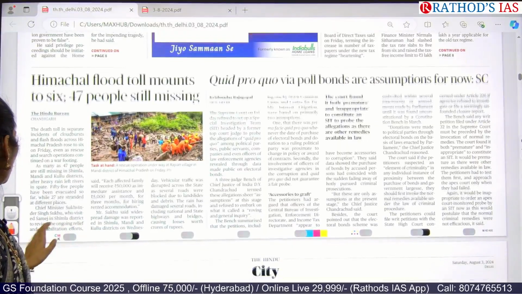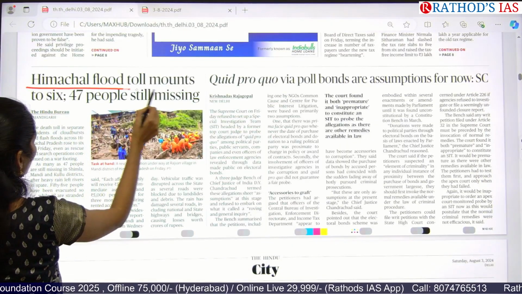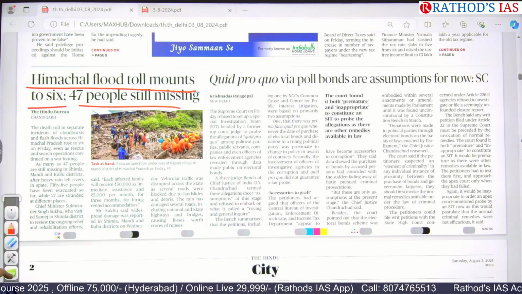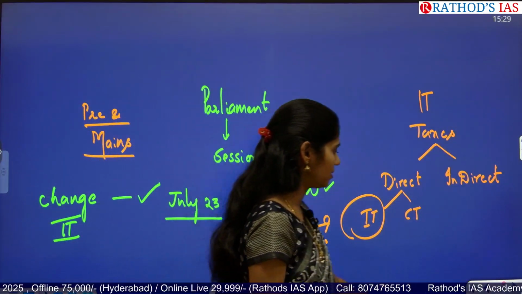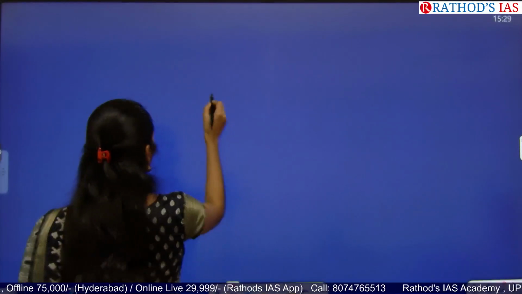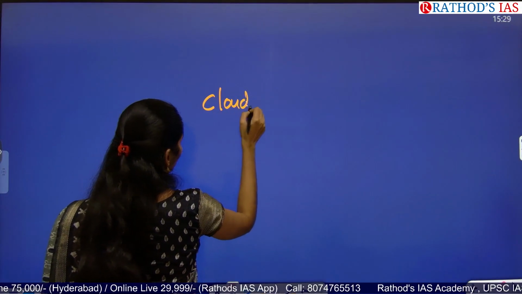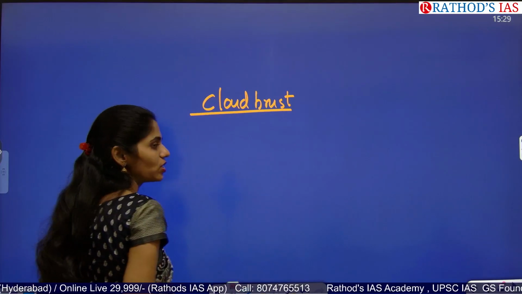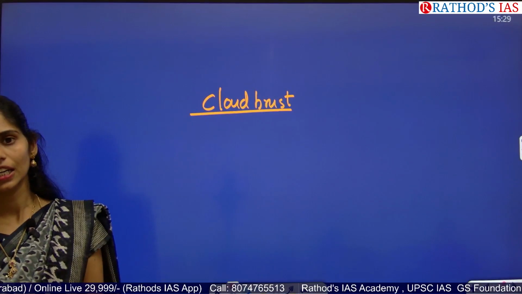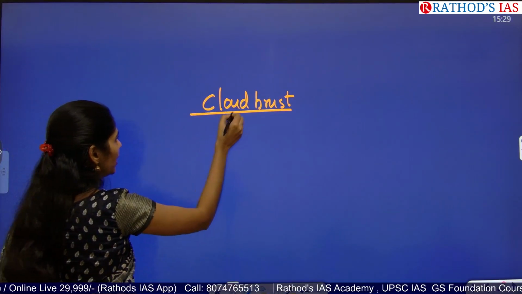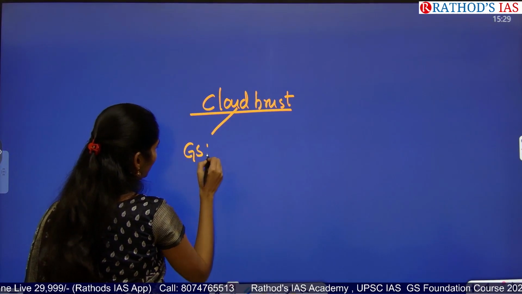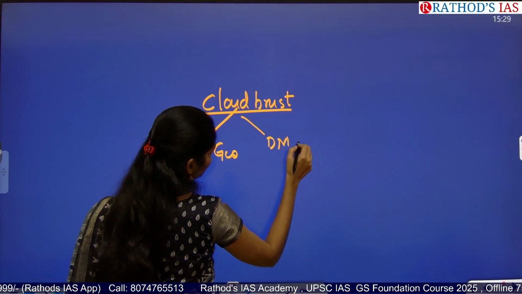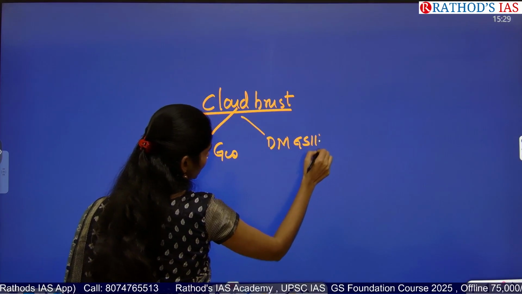So here again, Himachal flood toll mounts to 647, and people are still missing. This article is related to cloudburst. Suddenly very huge rainfall happened in Uttarakhand as well as Himachal Pradesh, and that led to floods. Here we can connect this topic with GS paper 1 under geography, and with disaster management from GS paper 3.